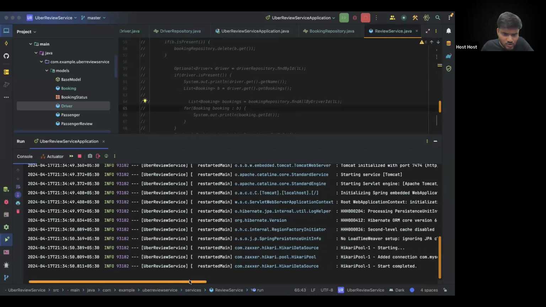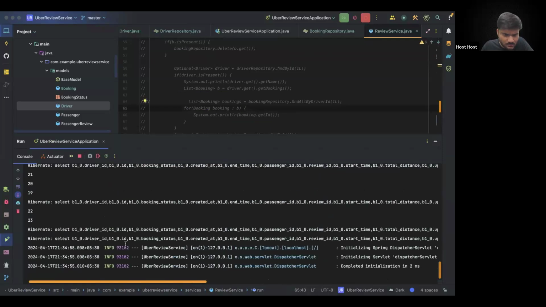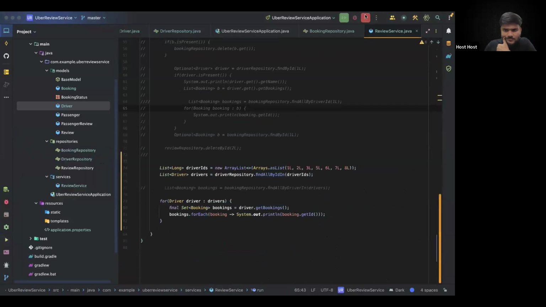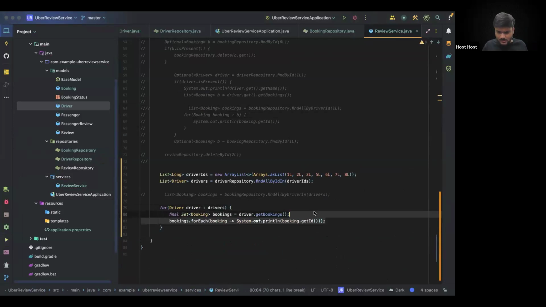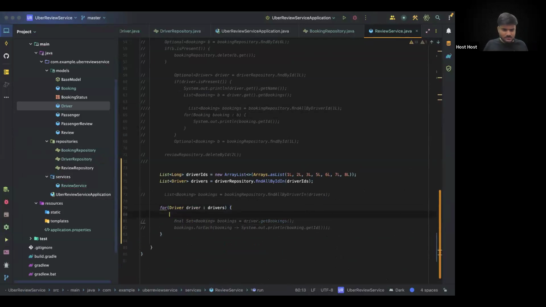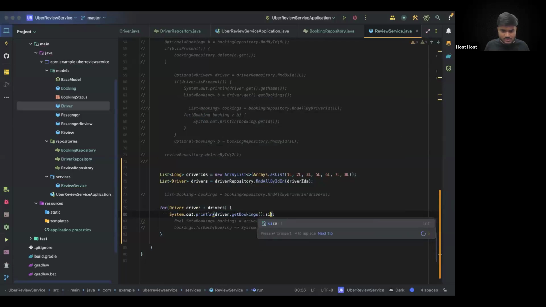So it has stopped putting joins, but it is still making multiple queries. Let's see. Anybody who is able to spot anything? Or we can do one more thing. Let's comment this out. Sorry. And let's say we say system.out.println driver.get bookings.size. Let's see what are the size of the bookings we are getting.